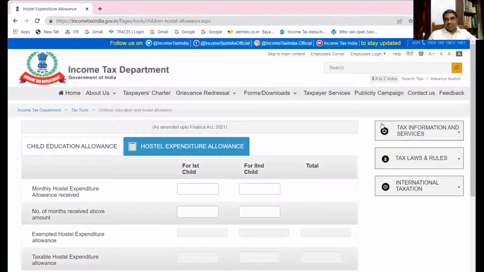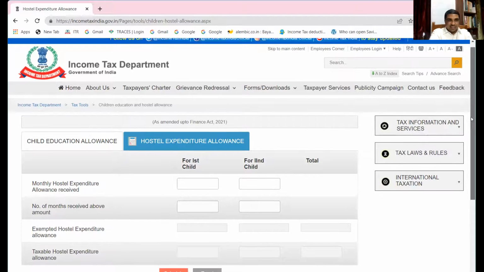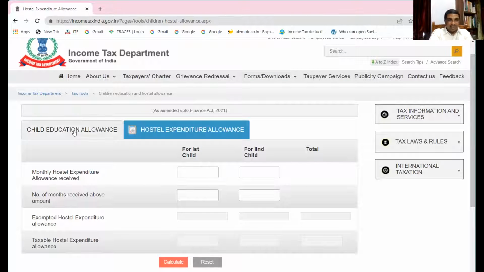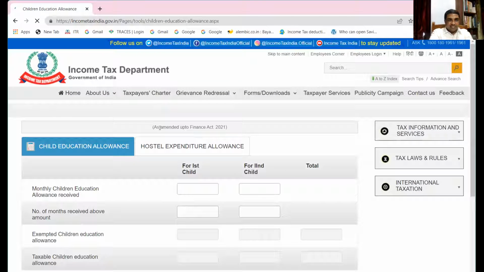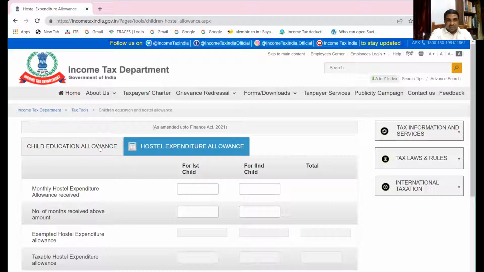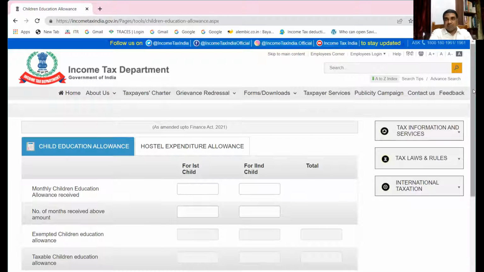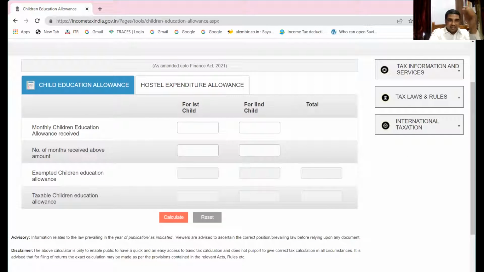And you see here, this is how the calculator looks. Children's education allowance is one calculator. Children education allowance and hostel expenditure is one more calculator. So I request all of you to visit the Income Tax Department's website and make yourself familiar with this. Let us say first case. First we'll do this children education allowance.